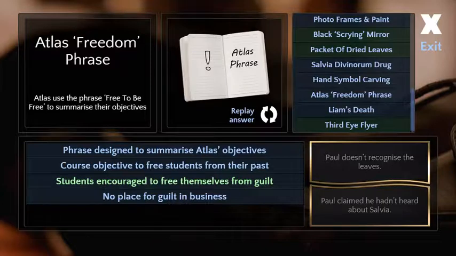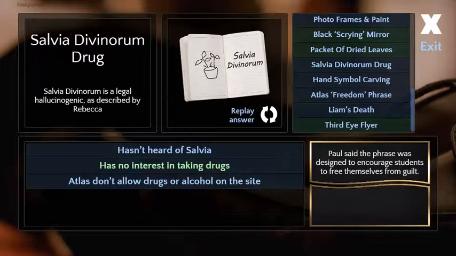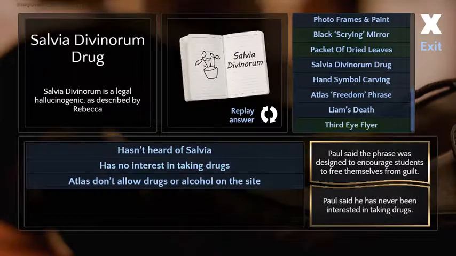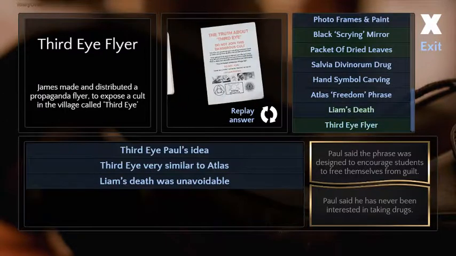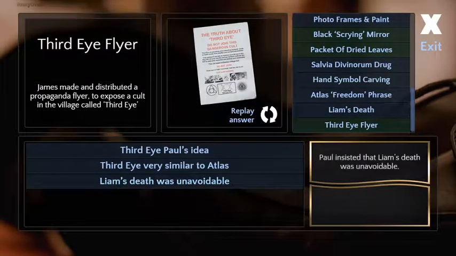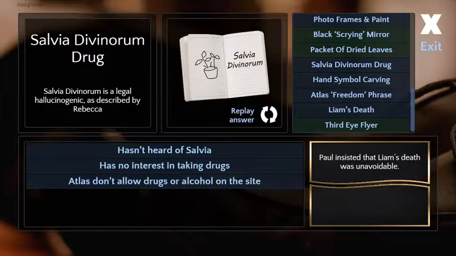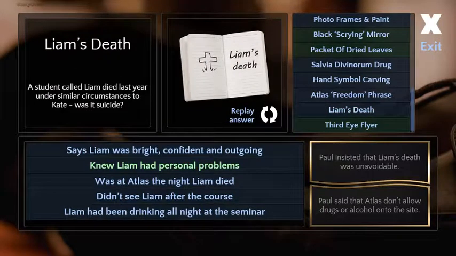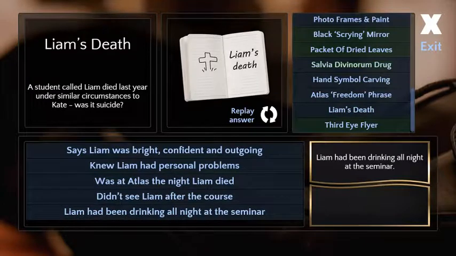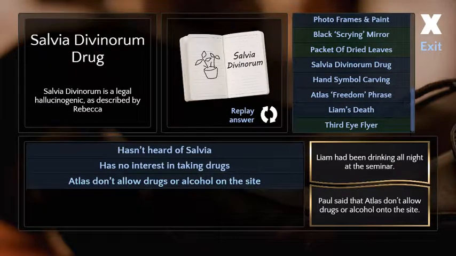Free themselves from guilt and doing drugs. They don't allow... Yeah. It's gonna be great. Paul, come on, man. You're way into drugs. Maybe they don't allow drugs or alcohol and then free themselves from guilt. I don't know, man. Risky says Liam was a drunk. Yeah, that's what they claim. They said Liam was a drunk, but he never... Yeah. Oh, you can't drink at the seminar. Oh, there you go. Smart thinking. Aha.